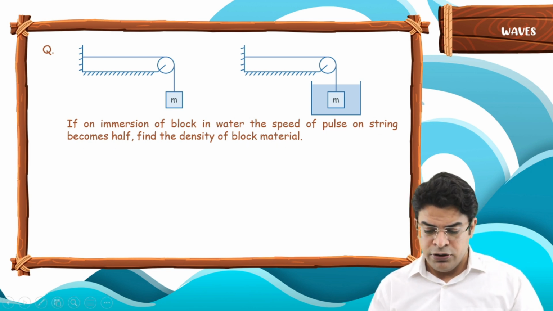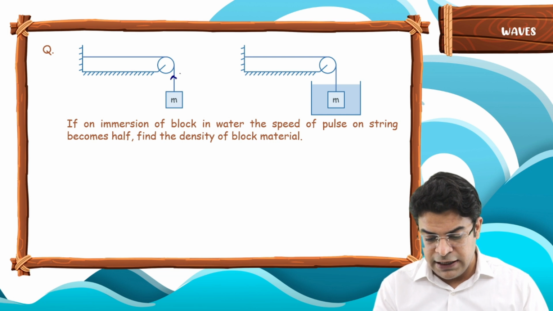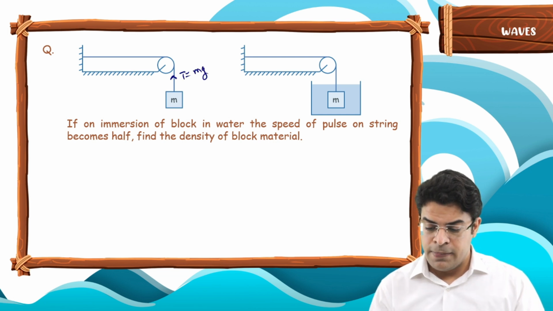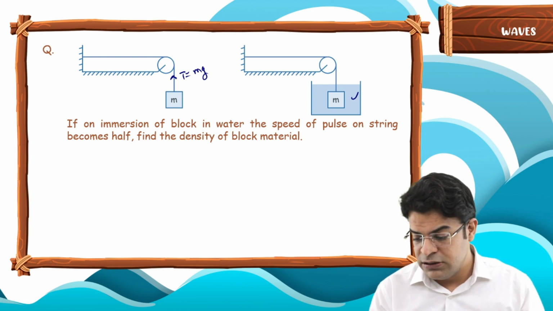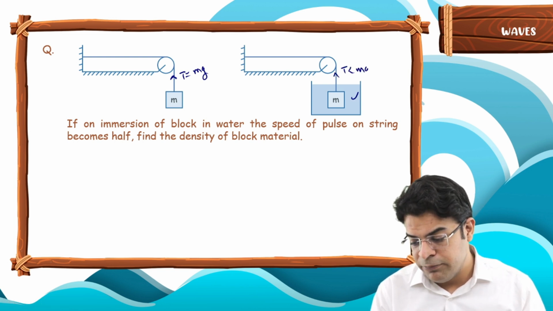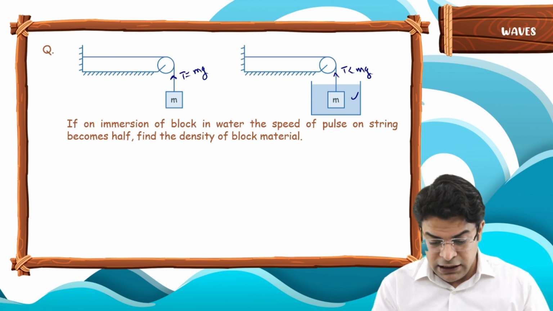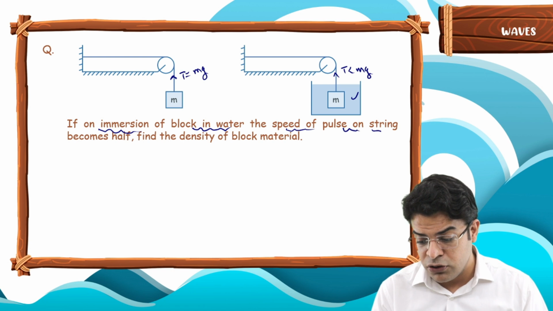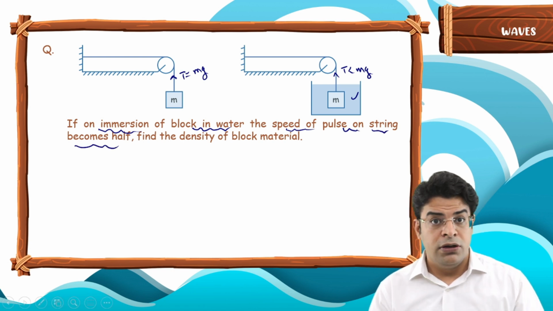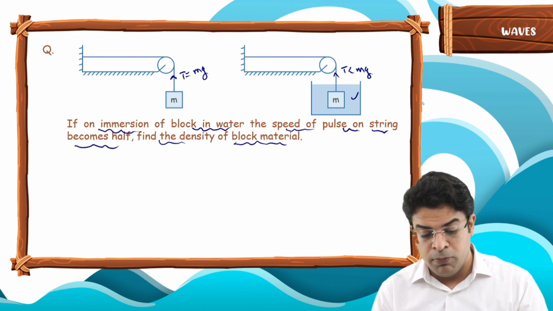So first time you will say that, okay, here the tension in the string has to be equal to mg. And since you have immersed it inside water at a later stage, the tension here will be less than mg. Now the question says that if on immersion of block in water, the speed of the pulse on the string becomes half, find the density of the block material.